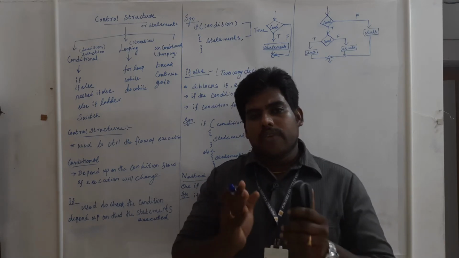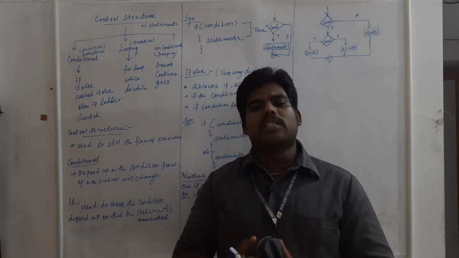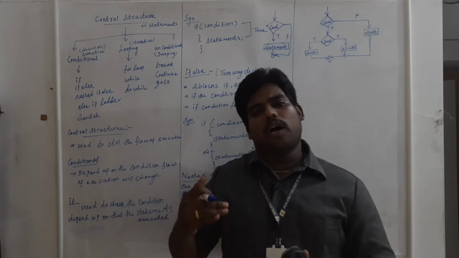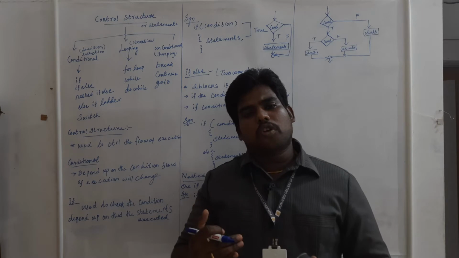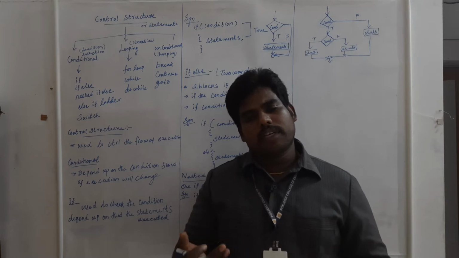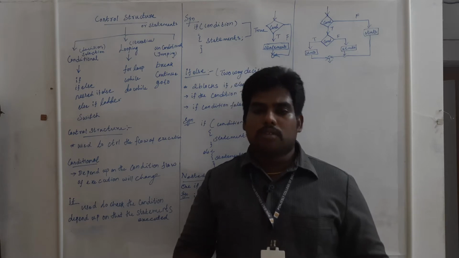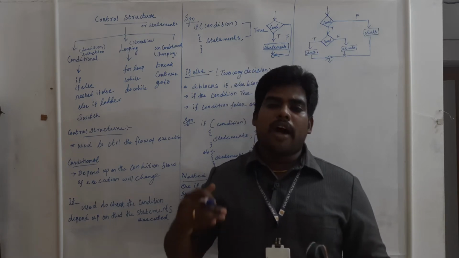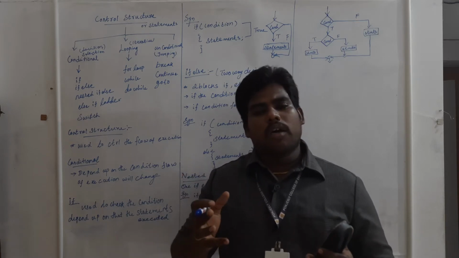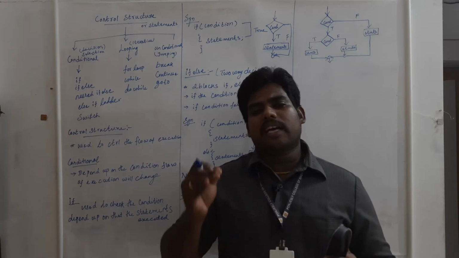All of you got it? If the condition is true, it returns 1. If the condition is false, it returns 0. Any non-zero value denotes that the condition is true.